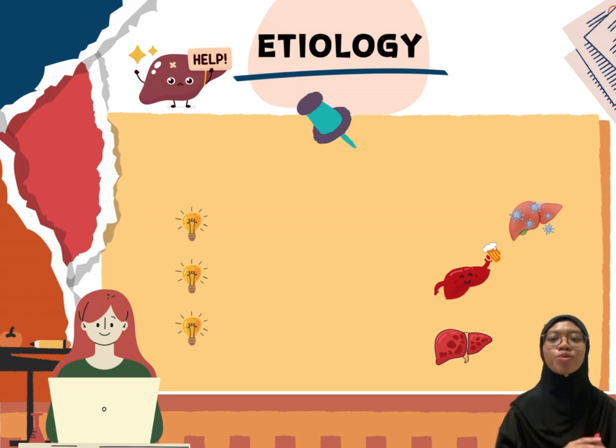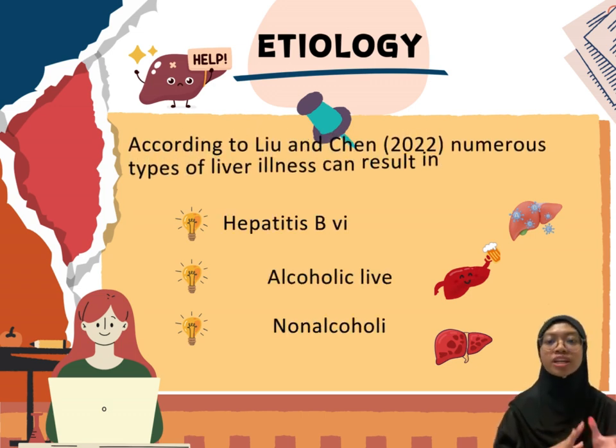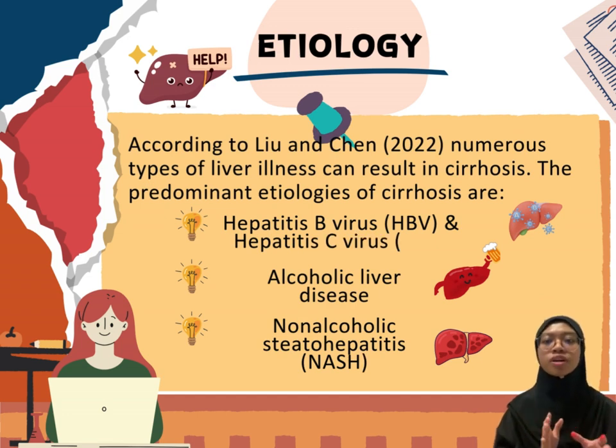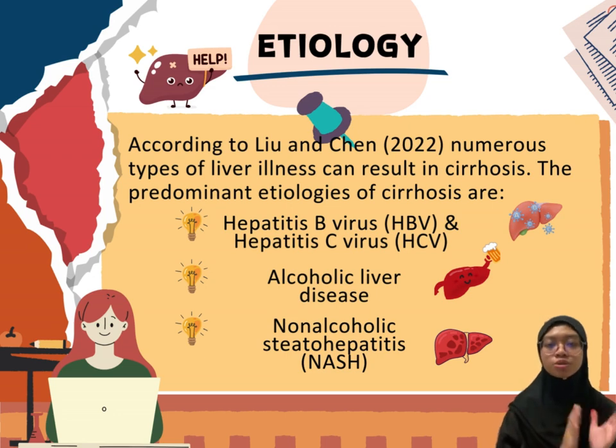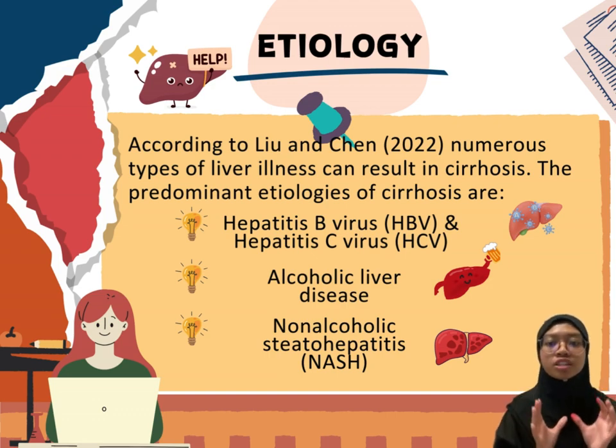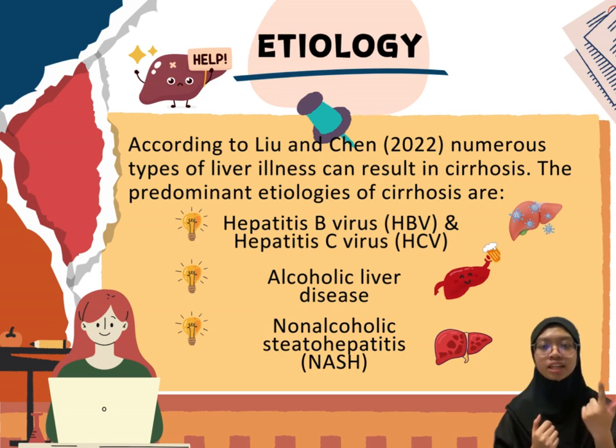Now, moving to the causes of cirrhosis, when the liver is injured, it creates scar tissue as part of the repair process. However, with repeated injuries, this scarring becomes excessive, leading to cirrhosis. The most common causes of liver cirrhosis are hepatitis B and hepatitis C. These viral infections cause inflammation and damage. Individuals at risk include those using illegal drugs, engaging in unprotected sex, or undergoing kidney dialysis.